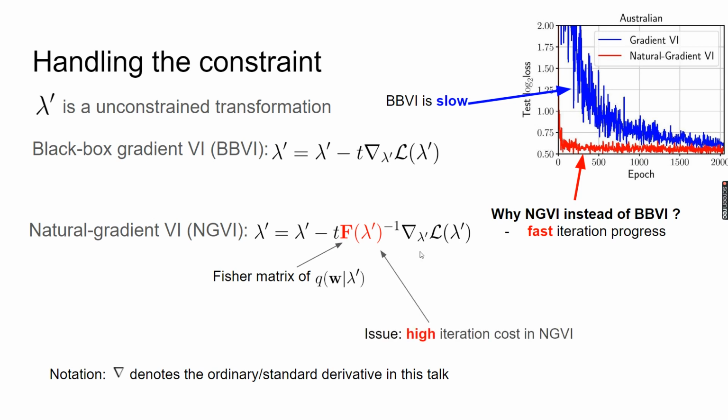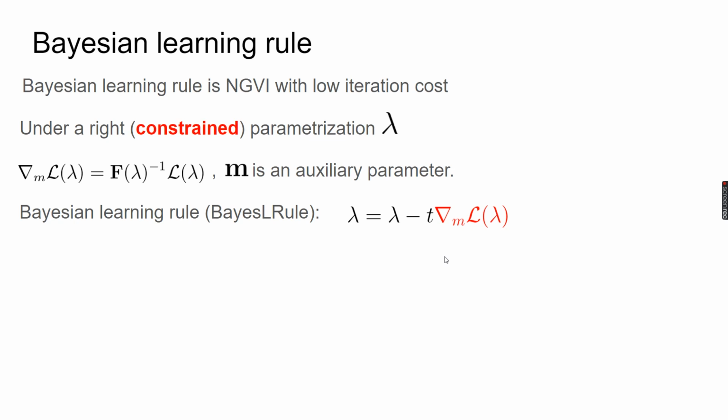However, as we can see from this expression, the natural gradient variational inference has a high iteration cost. The Bayesian learning rule is a natural gradient variational inference with low iteration cost. By choosing a proper constraint parameterization, we can re-express the natural gradient as a gradient with respect to an auxiliary parameter.